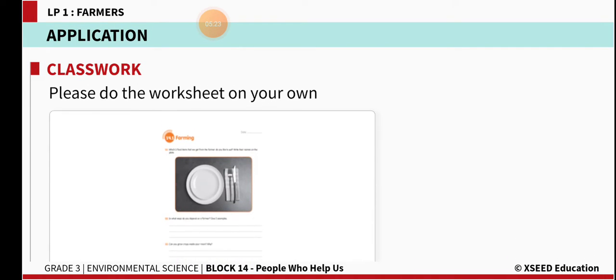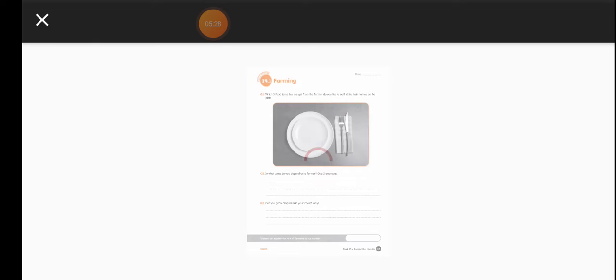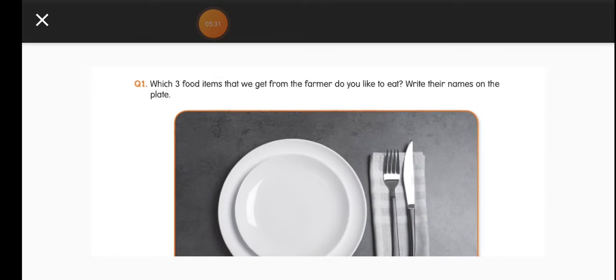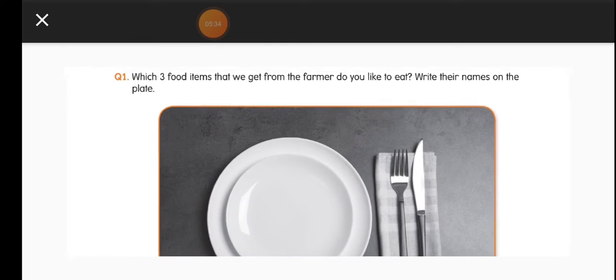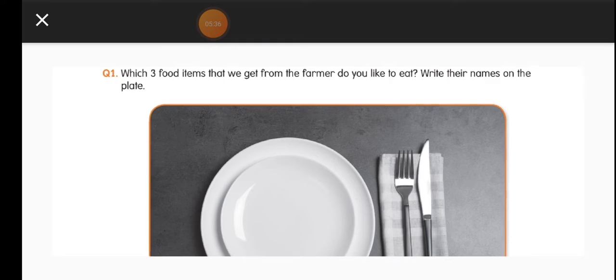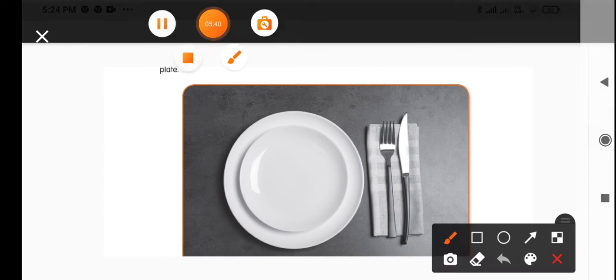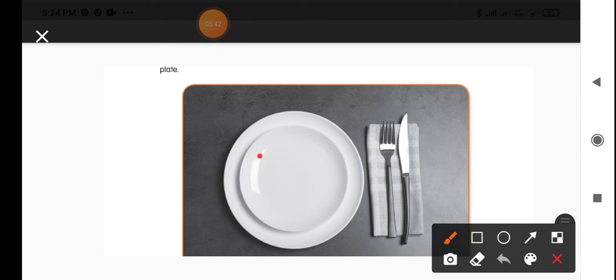Now, we will see the questions which are given in the worksheet. So, the first one is, which three food items that we get from the farmer do you like to eat? Write their names on the plate. Any food items which you like and that are getting from the farmers.